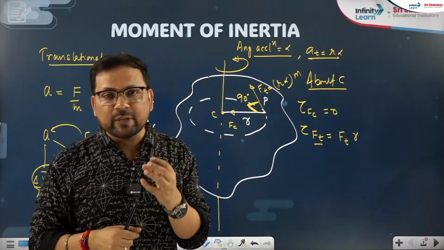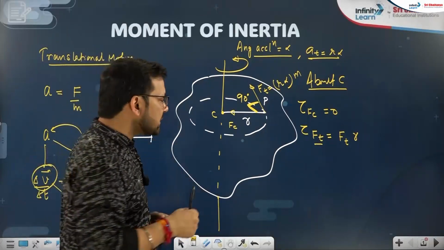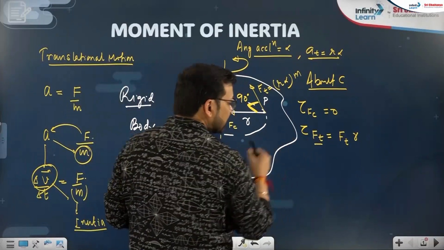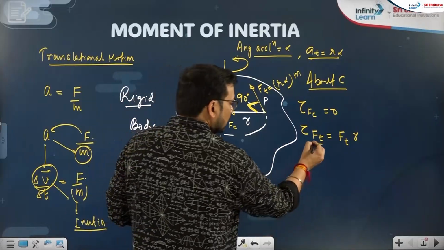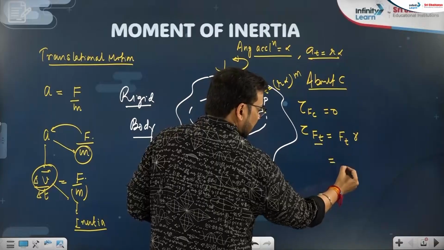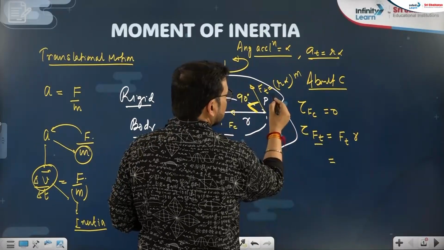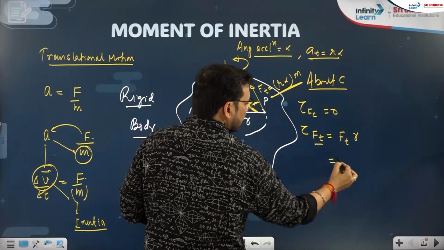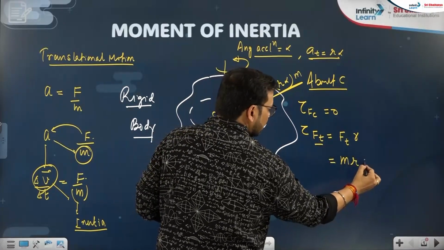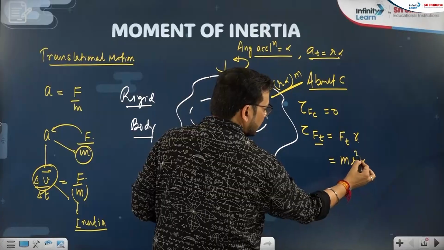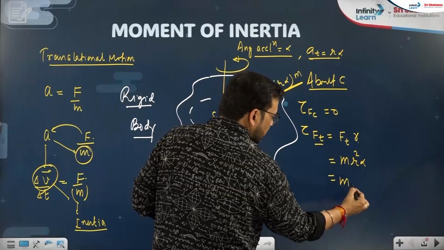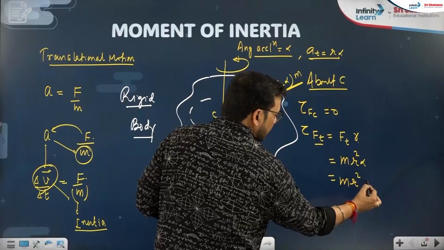So basically we have to take force into perpendicular distance for calculating the torque of the tangential force. So this torque is equal to Ft. What Ft have we written above? Please notice it. It is m into r alpha, and one more r is here, so r square alpha. That is m r square into alpha.